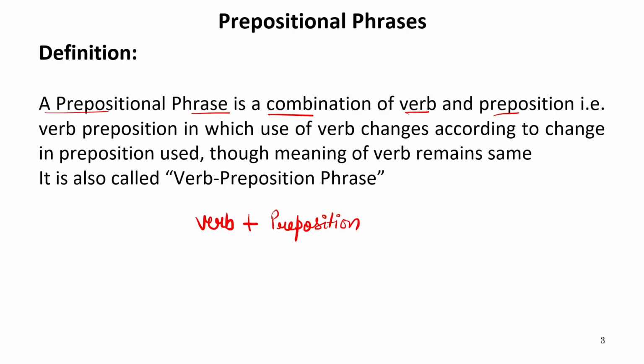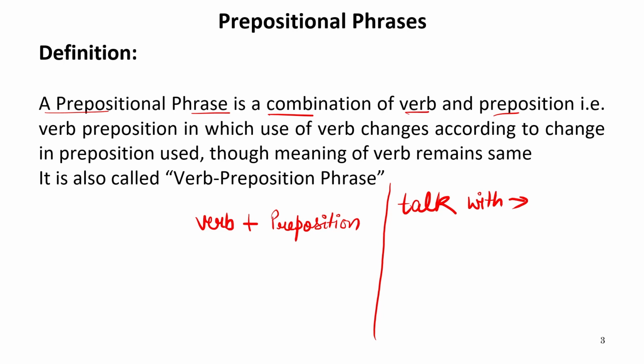For example, suppose I take a verb that is talk. Now, talk means to make a conversation with someone. Suppose we have the verb talk and we use a preposition that is with. So here I'm using the preposition with the verb talk.